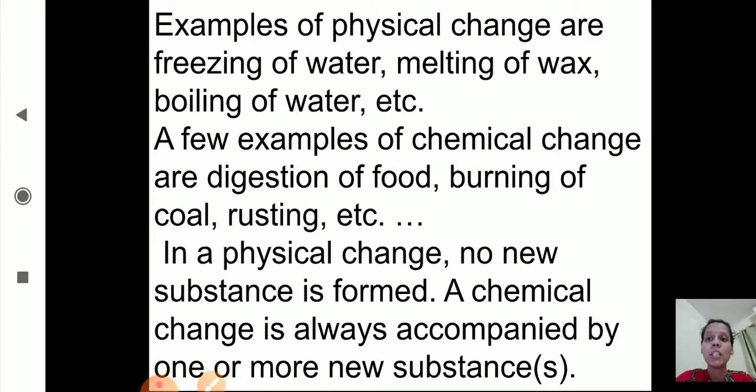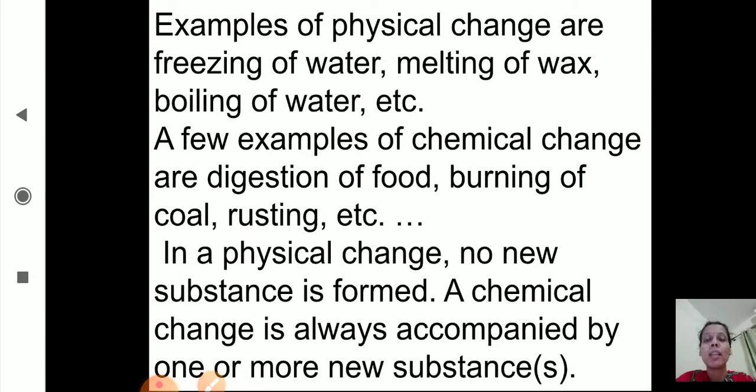In a physical change, no new substance is formed. A chemical change is always accompanied by one or more new substances. In a chemical change, we get a new substance, but in a physical change, no new substance is formed. There is only a change in the appearance of a substance. The chemical composition of a substance will not change.